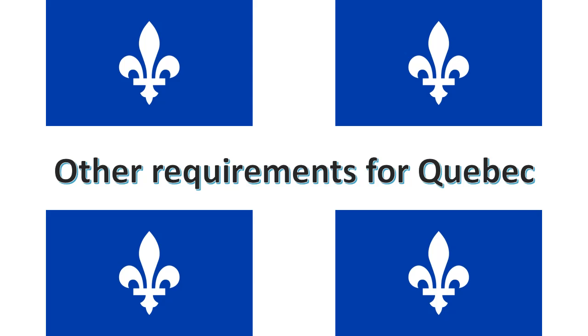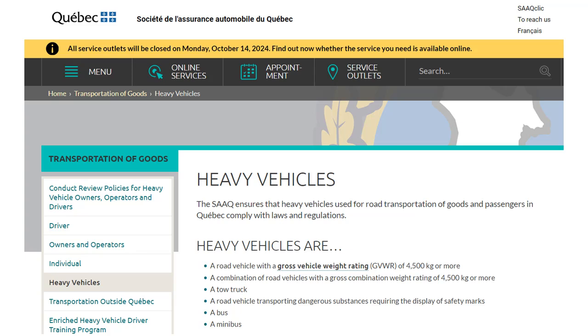We will now discuss other requirements when transporting in Quebec. These do not only apply to dangerous goods, such as Class 7 accepted packages, but to all transported materials. On the SAAQ website, which ensures that heavy vehicles transporting goods by road comply with laws and regulations, we can also read the regulatory definition of a heavy vehicle. In addition to the intuitive definition of large vehicles and those weighing more than 4,500 kilograms, we see that a road vehicle transporting hazardous materials which requires placarding is also considered a heavy vehicle in the regulations.